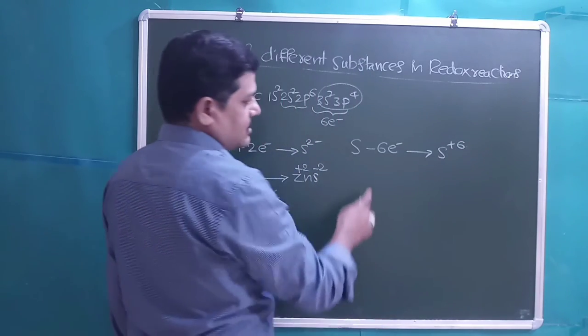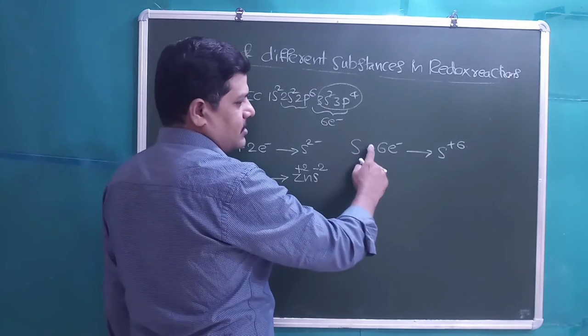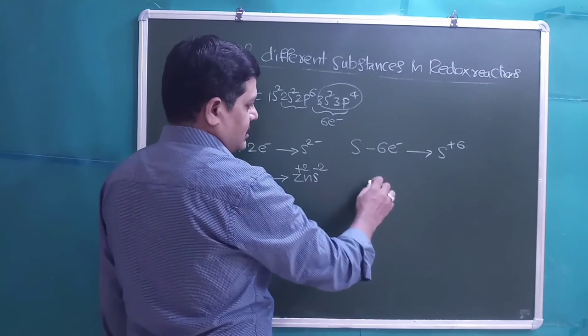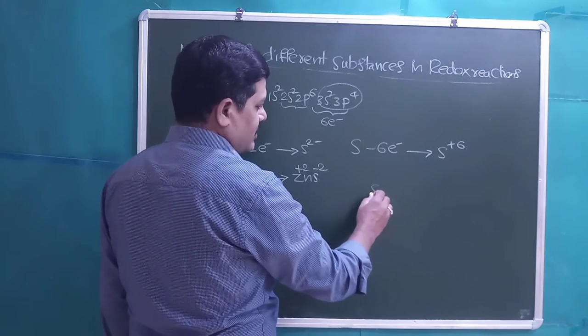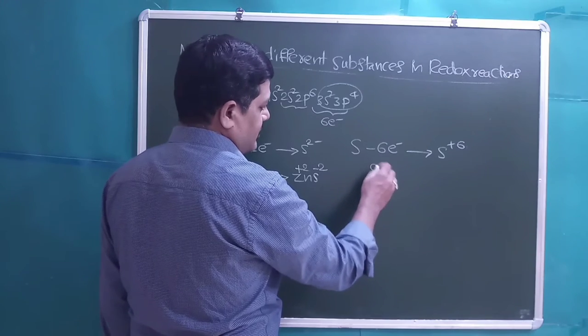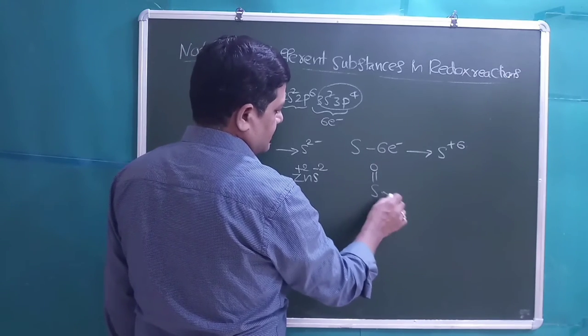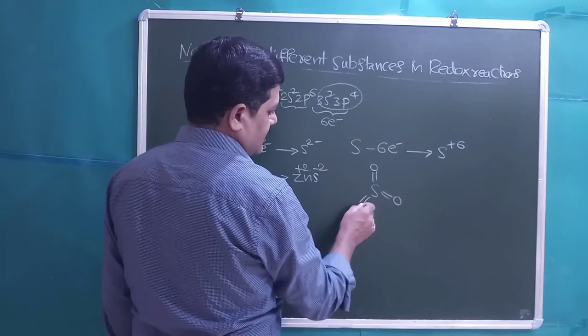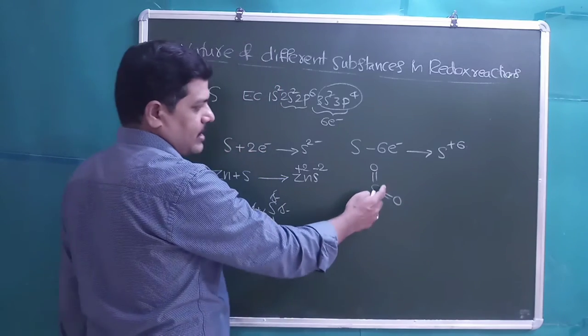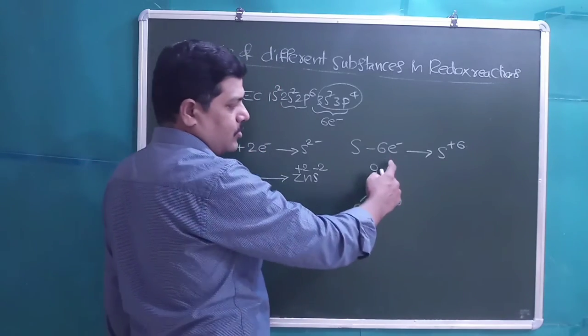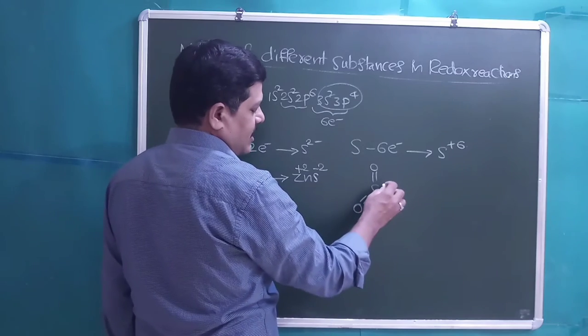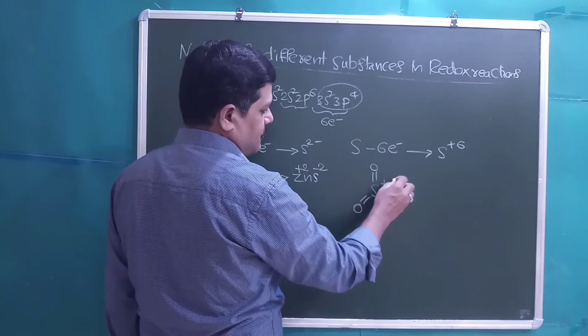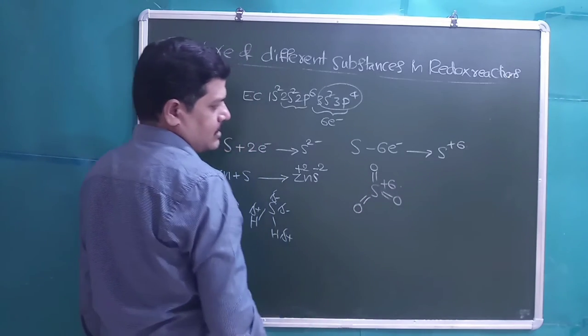So students, generally sulfur will not lose all 6 electrons, it is only a partial charge. For example, if we take SO3, S double bond O, S double bond O, it is present. The partial charge developed on sulfur is +6, right?